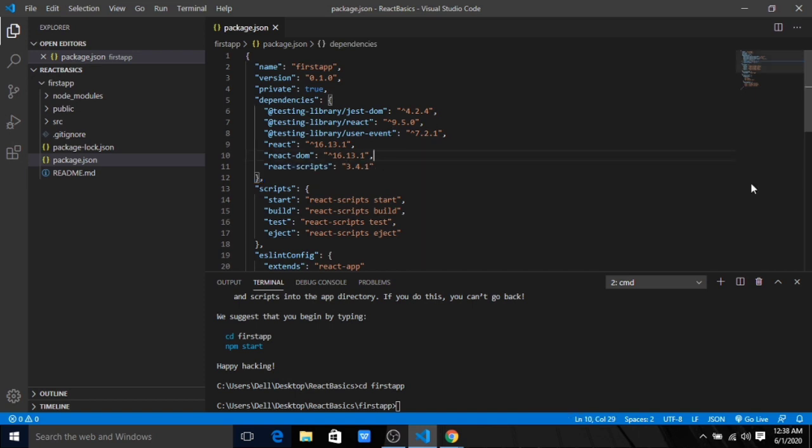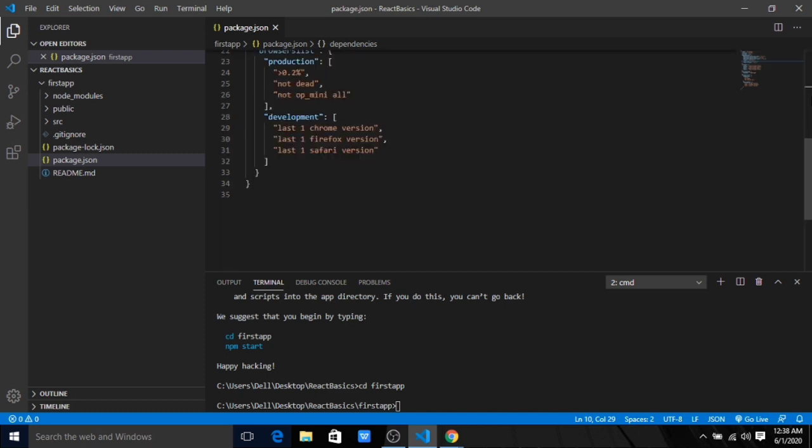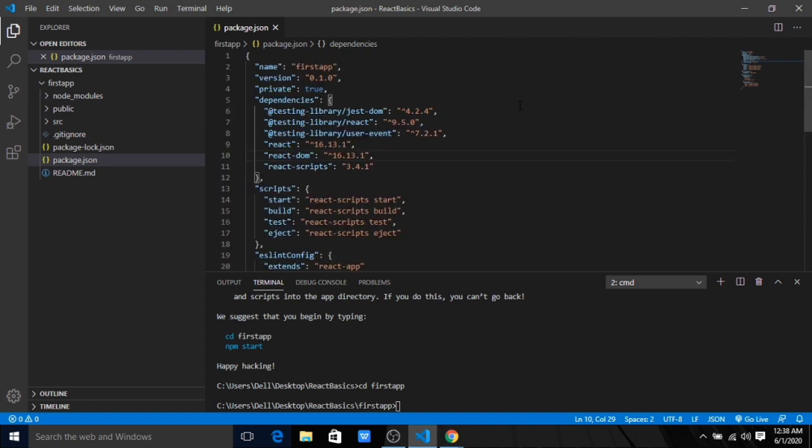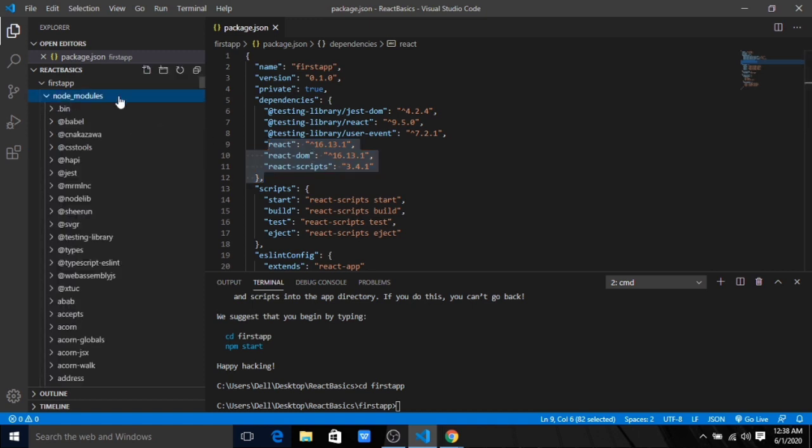Similarly, we have something called devDependencies, and we can add a particular dev dependency there. And all the dependencies you are seeing in node_modules are related to the files listed here. Those are only downloading all the things. We are not downloading them ourselves.